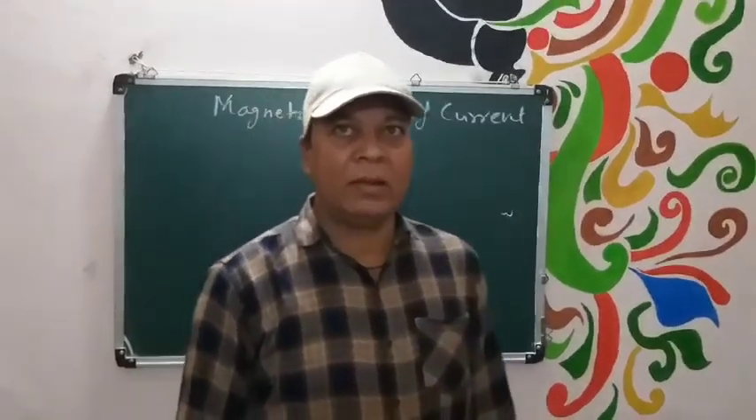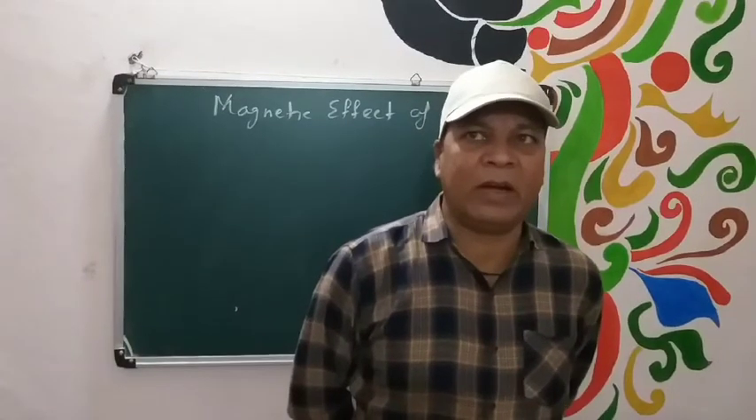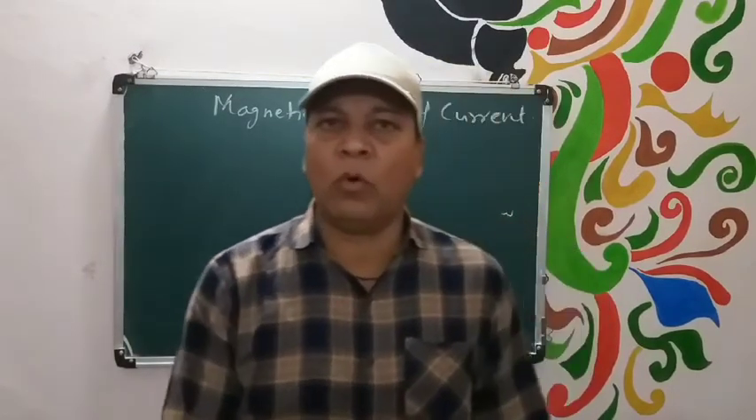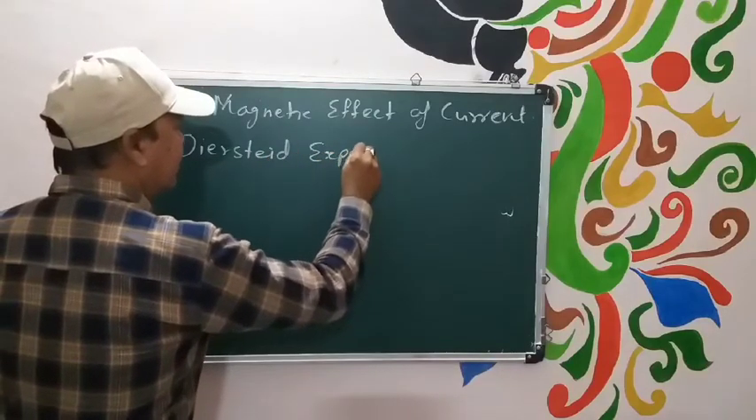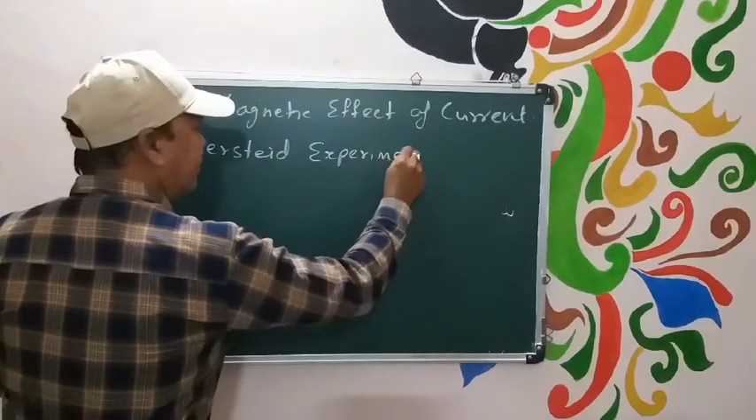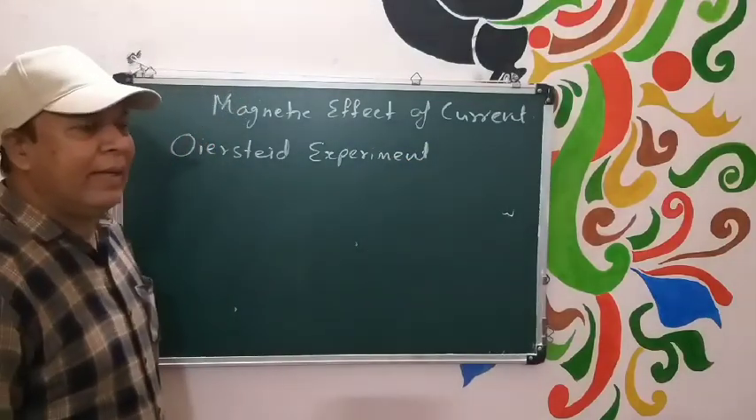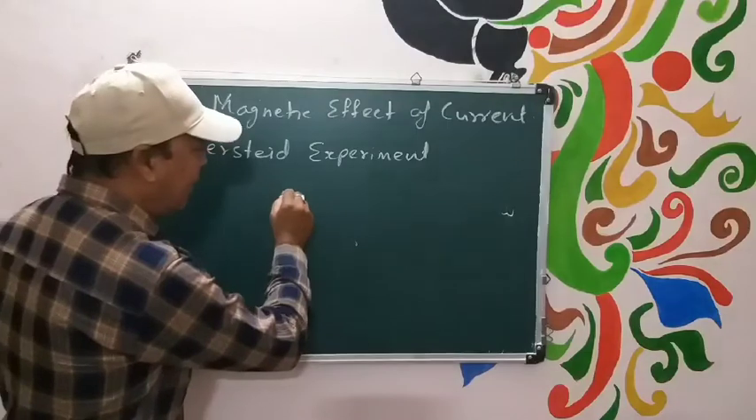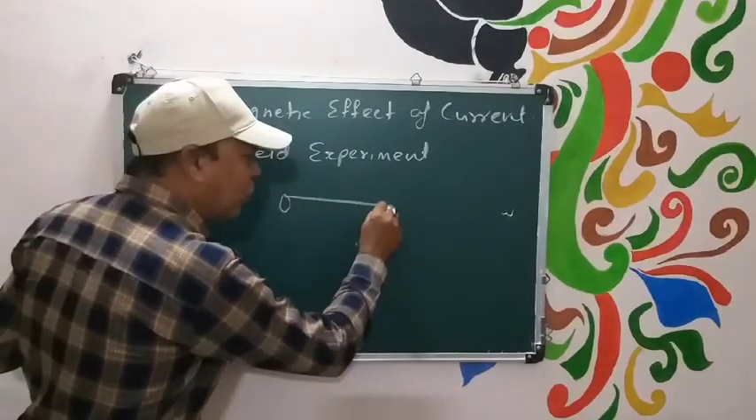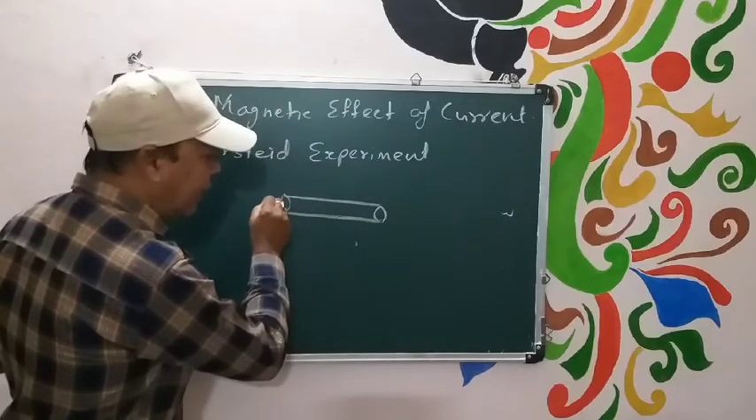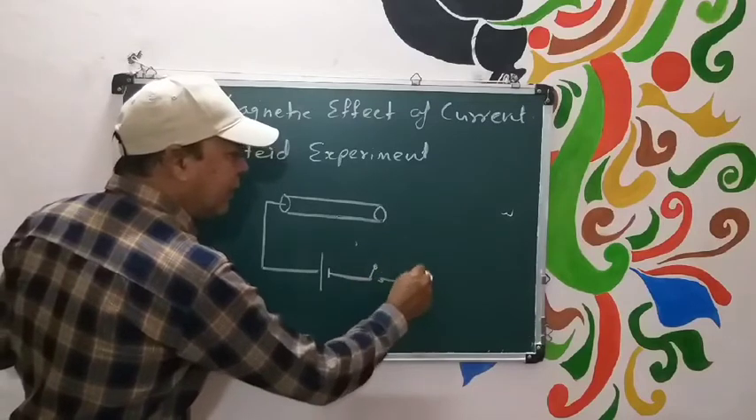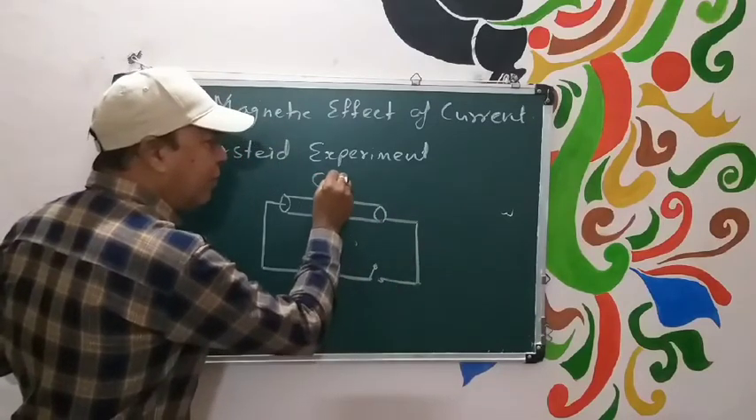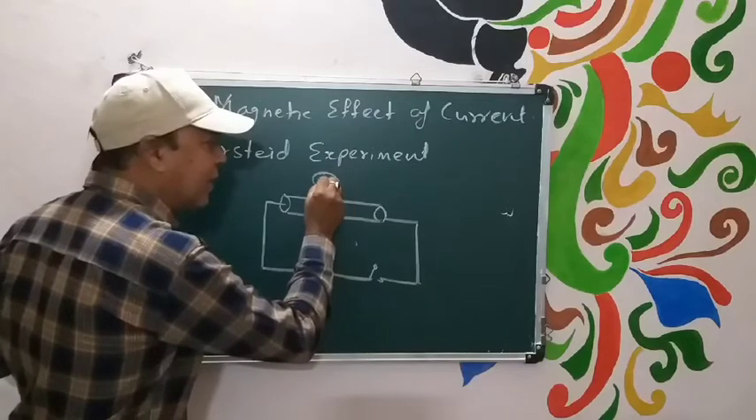In 10th class, you have studied something about magnetic effect of current. You have studied about Oersted experiment. Let me recall this Oersted experiment. In this experiment, you have observed that Oersted had taken one conductor. Suppose this is any straight conductor. We have connected this conductor to one cell with key and placed one magnetic needle nearby this conductor.